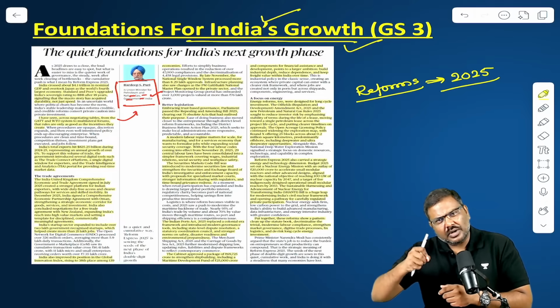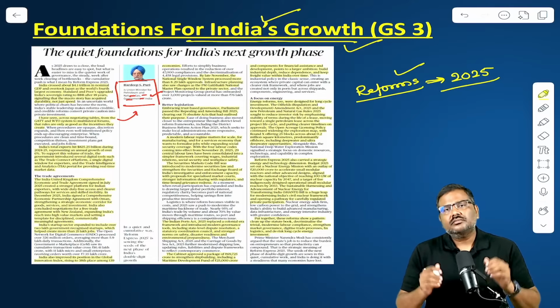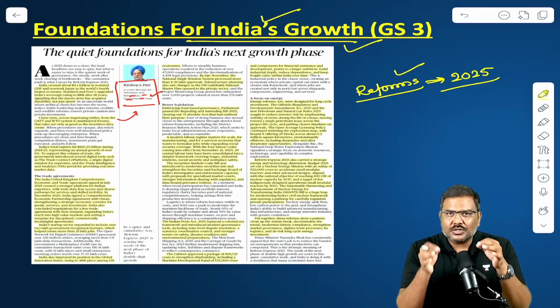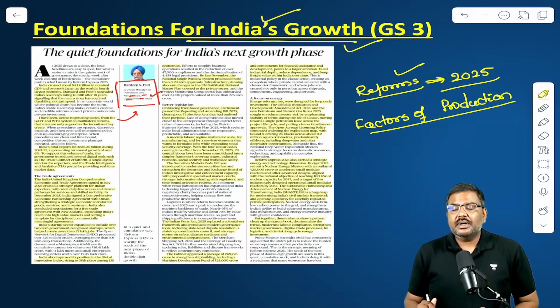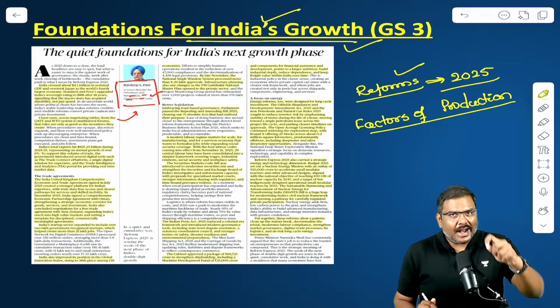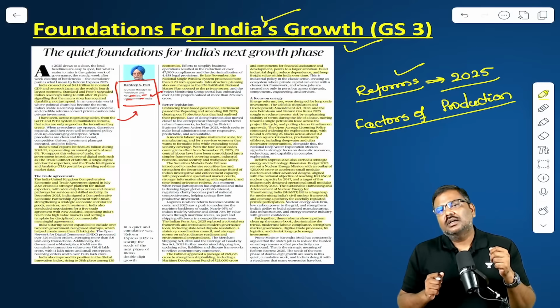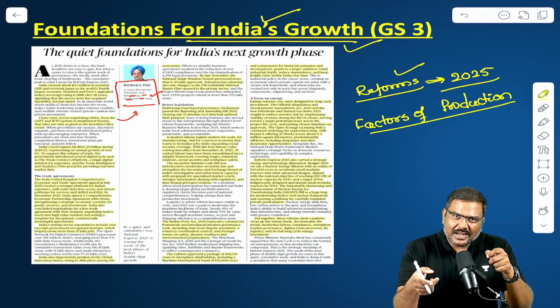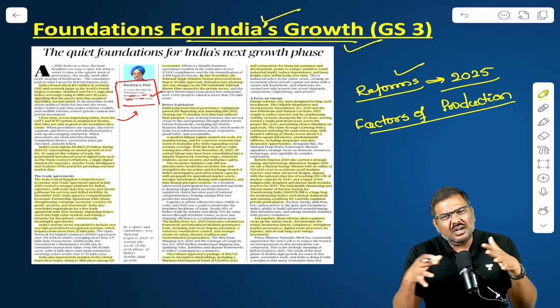I've listed them out. You can have a look at it. I will tell you the importance of these reforms. What the government of India has done this year is multiple reforms associated with the Indian economy, under the factors of production. All of you heard of factors of production? There are 4 factors of production, essentially: land, labor, capital, entrepreneurship. So, to promote ease of doing business, to promote higher investments in India, to make it easier to conduct businesses, promote manufacturing, etc., the government of India has implemented multiple reforms.